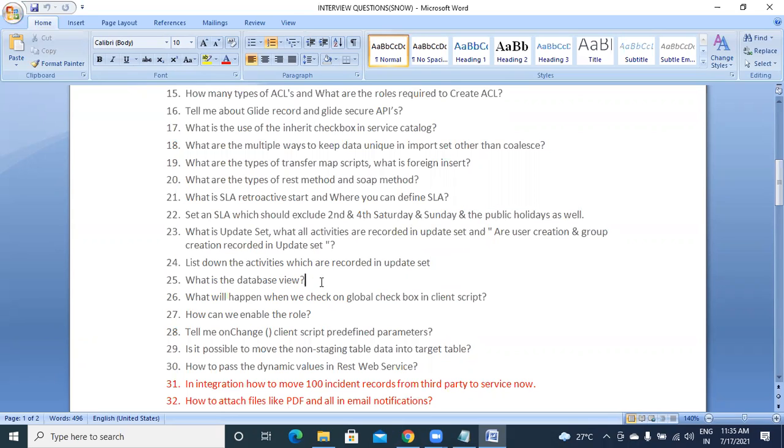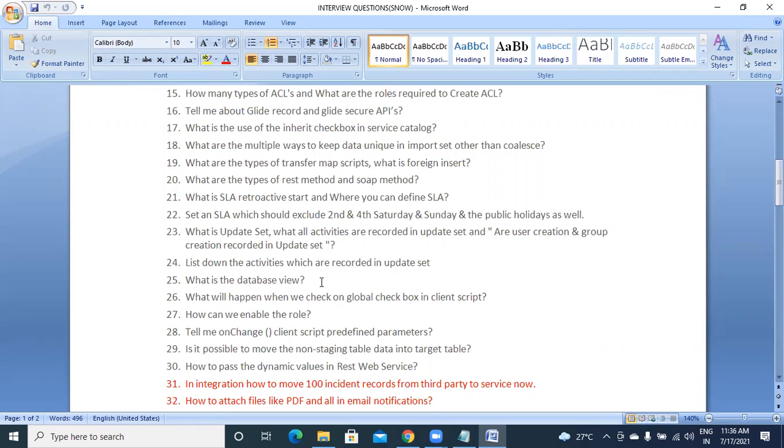Then what is database view? We have seen database view also. If we have 2 tables like incident and SLA, and we have to create a report showing incidents where SLA is 80% breach, we have to maintain a relation between those 2 tables, right?